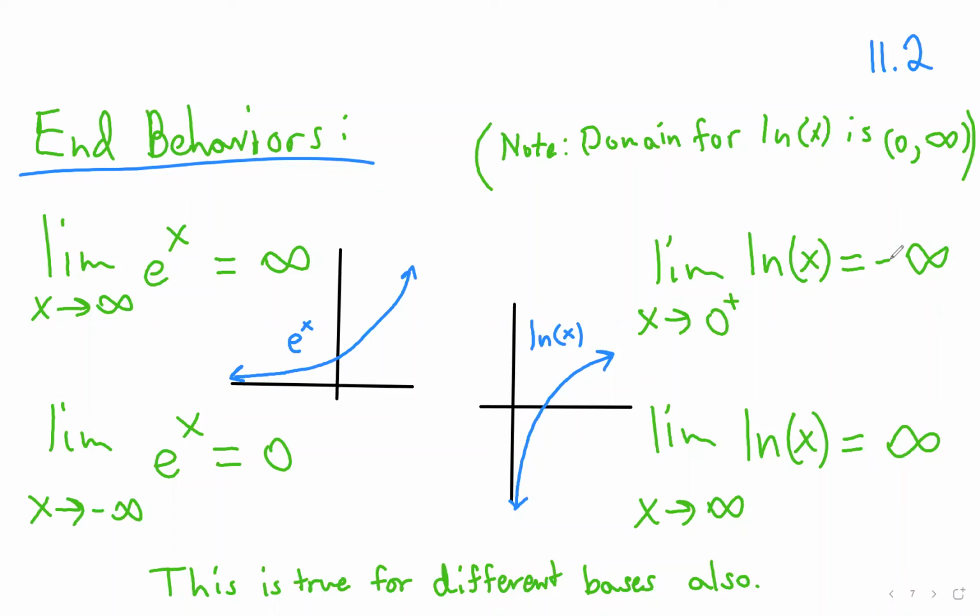And the domain for ln of x is going from 0 to infinity. You can't plug in negative numbers. So this is as far as we can go as we're headed in the negative direction for any point on ln of x. So you can only get to that 0 value from the positive side with this function, and that reaches that negative infinity value.